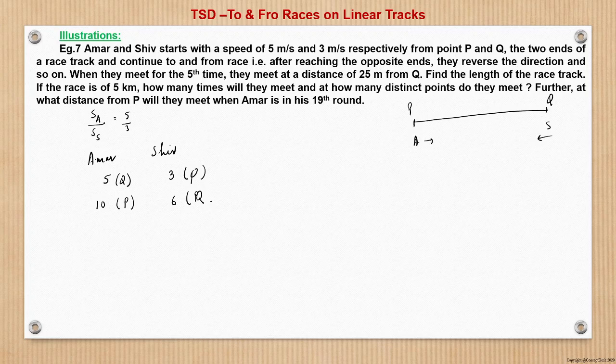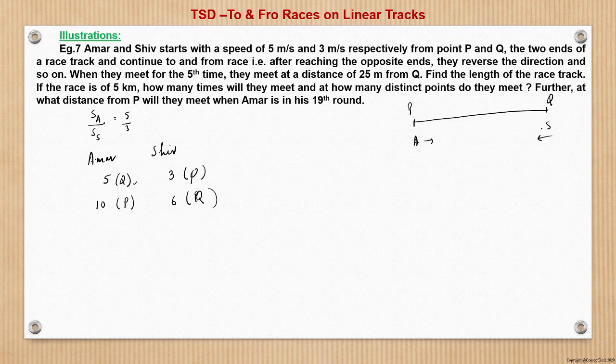Shiv will be at Q, right? Let us check once again. At the end of this fifth round, sorry, Amar starts from P, right? So at the end of the first round, he will be at Q. At the end of second round, P. Third round again Q. So this is fine here.